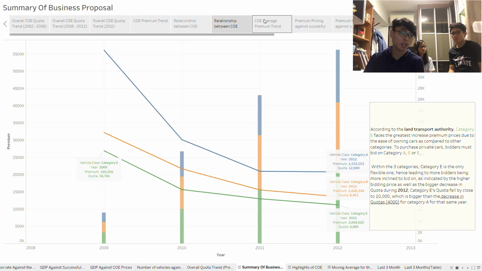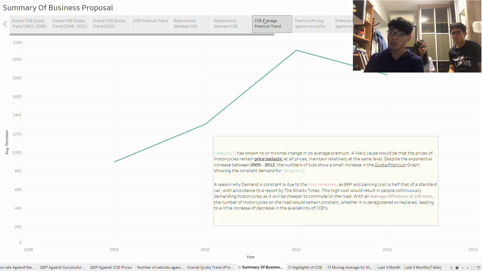The next question, 3.2.2: which category has shown no or minimal changes in its average premium, and why? You can identify that category D has shown no or minimal changes in the average premium, and the likely cause is that the prices are price inelastic, and despite the exponential increase between 2009 and 2012, it is still a small increase compared to the other categories.